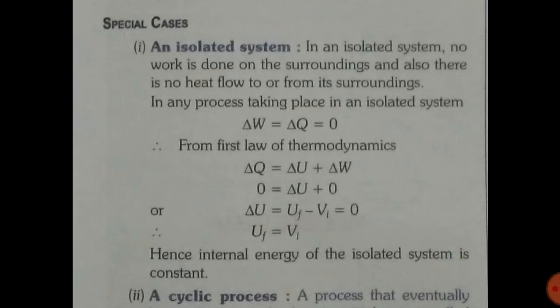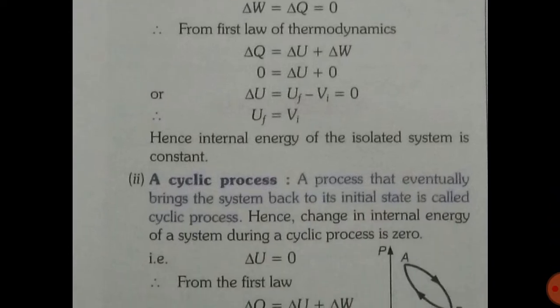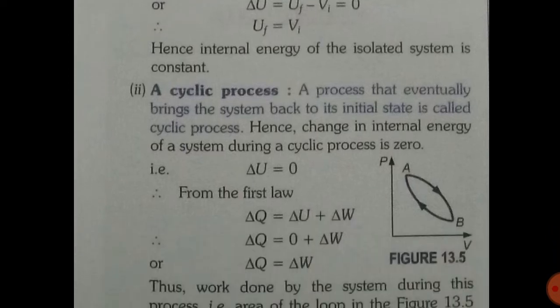Once again, if the system is isolated, there will be no exchange of heat, so del Q will be 0, and there will be no work done, so del W will be 0. If we put del W and del Q equal to 0 in the first law of thermodynamics, we get del U equals 0. That means the change in internal energy is 0. If the change is 0, the energy is fixed, so the initial energy equals the final energy. So the internal energy of an isolated system is constant.